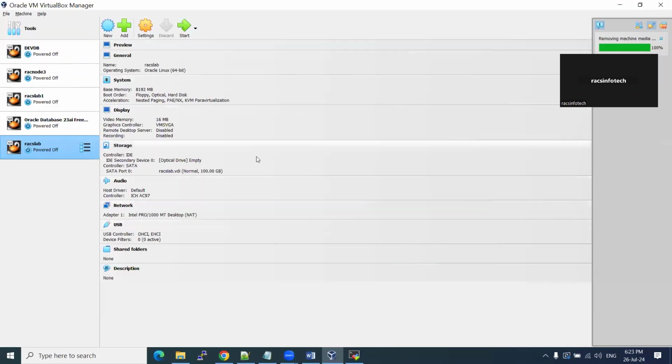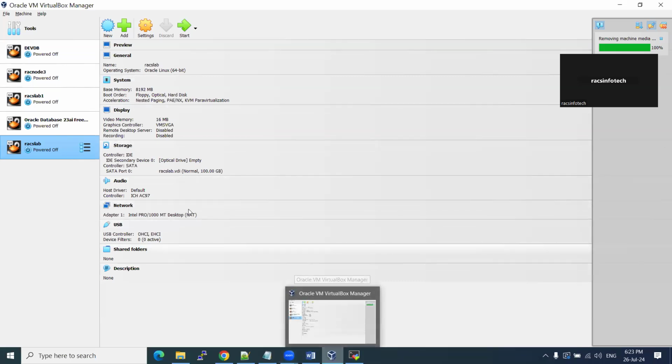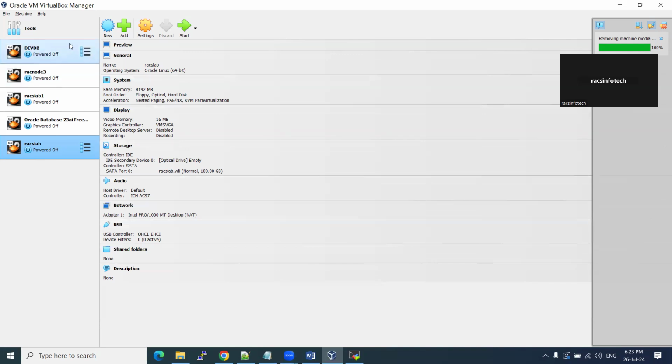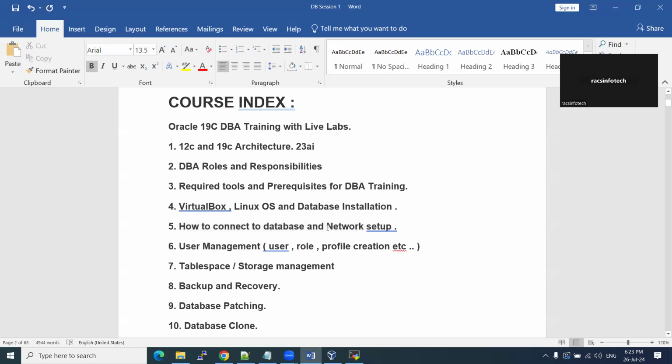Then once the machine is ready, how to connect, how to set up the network. As of now, I am using my system, and inside my system, I have VirtualBox. Inside this VirtualBox, my database servers are there. If somebody outside my system wants to connect to my DevDB, how do they connect? We need to enable network level things. We need to give them some network parameters. Then only they are able to connect, right? So how we are going to connect to this database locally and remotely, we are going to cover those topics as well.